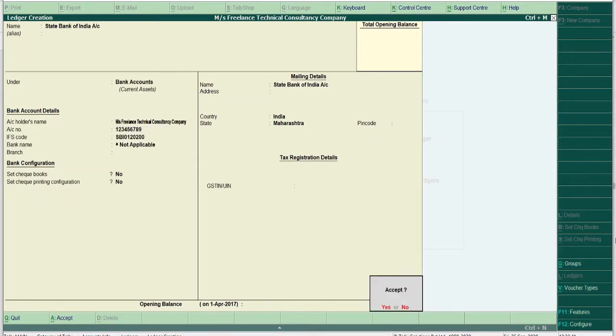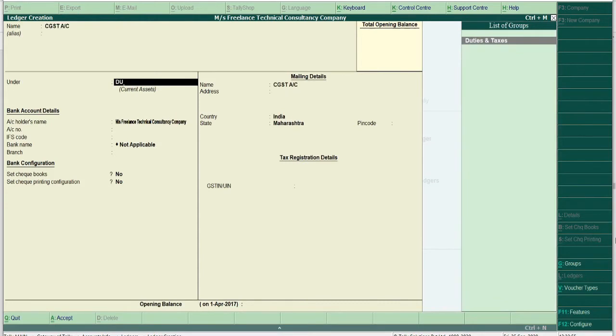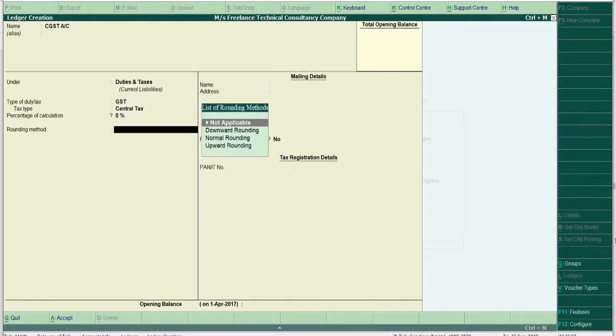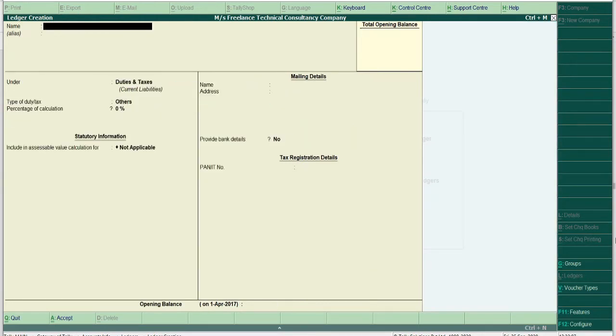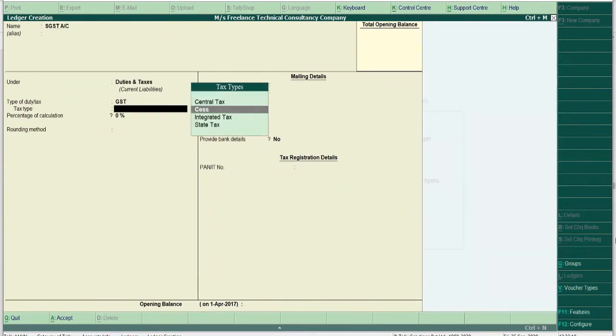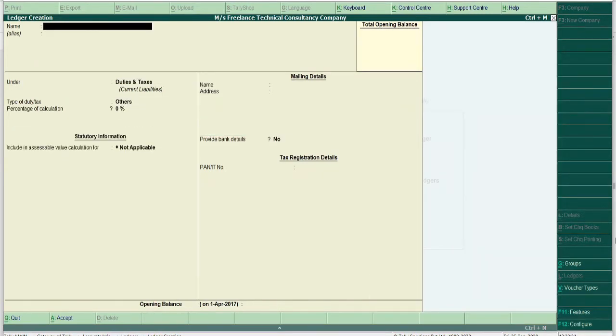So we have created 3 ledger accounts. Next we will create CGST and SGST also, duties and taxes, central tax and SGST. So the ledger accounts required for passing first entry are being created.